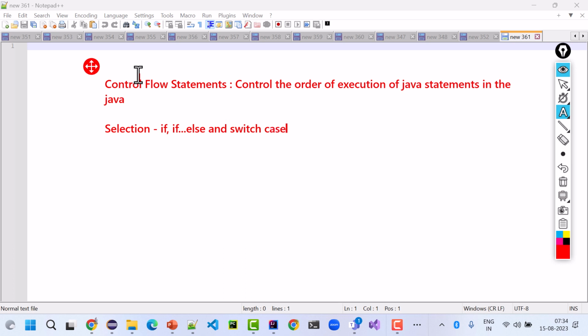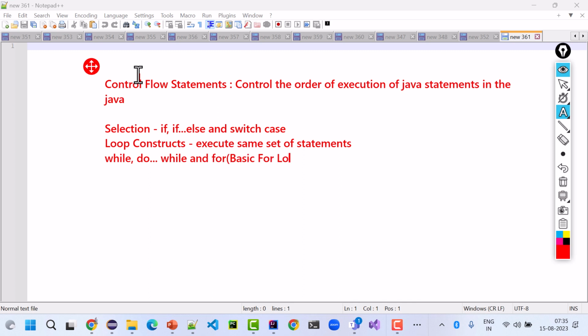These are selection statements. Then you have loop constructs. When you try to run the same set of statements for every domain entity, for every product, for every customer, person, employee, you execute the same set of statements for every domain entity. In this you have while, you have do while, and you have for loop. In for you have basic for loop, and you have advanced for loop.